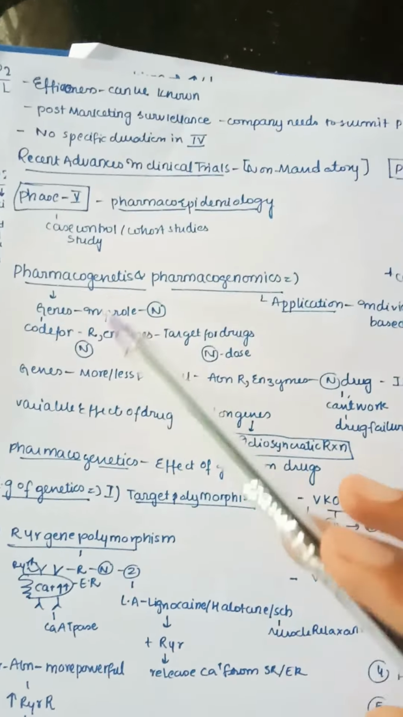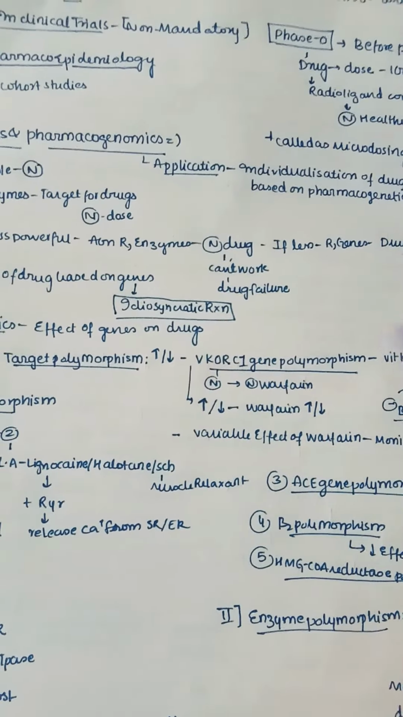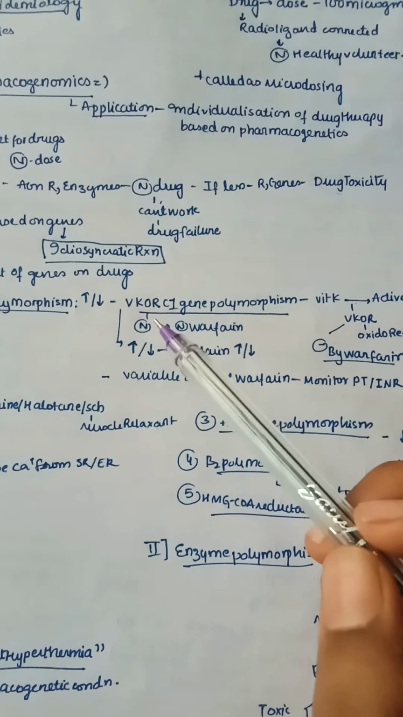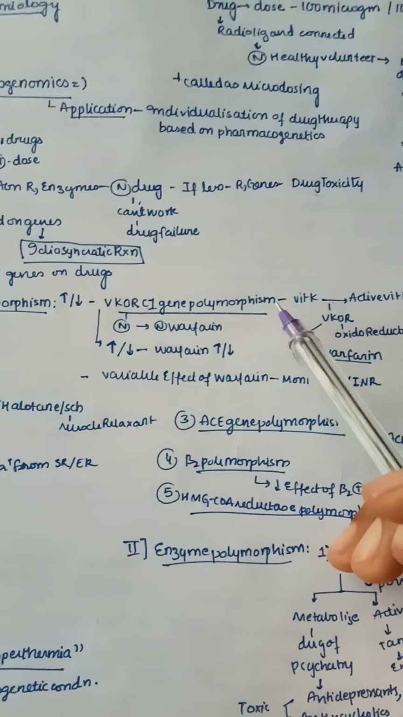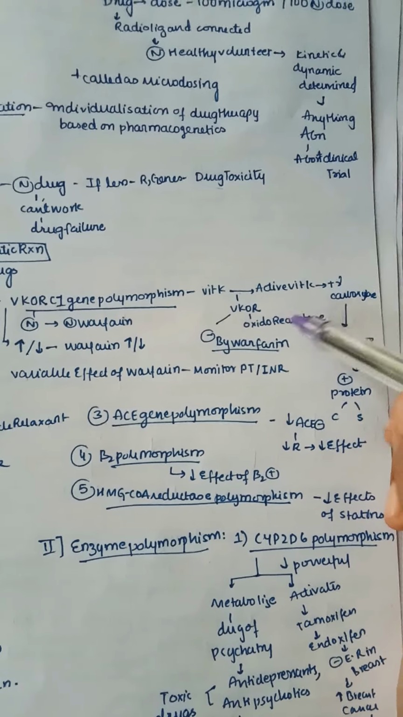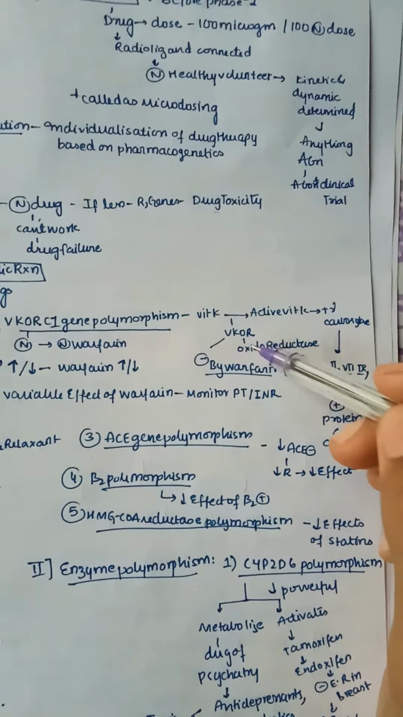Now let us see the examples of pharmacogenetics. Here we have target polymorphism, which may increase or decrease. We have several examples to understand this. For example, we have the VKORC1 gene polymorphism. Here vitamin K is converted into the active form of vitamin K by VKOR. This is the vitamin K oxidoreductase enzyme, which converts vitamin K into the active form of vitamin K, and in turn this activates gamma carboxylase, which activates all the clotting factors.